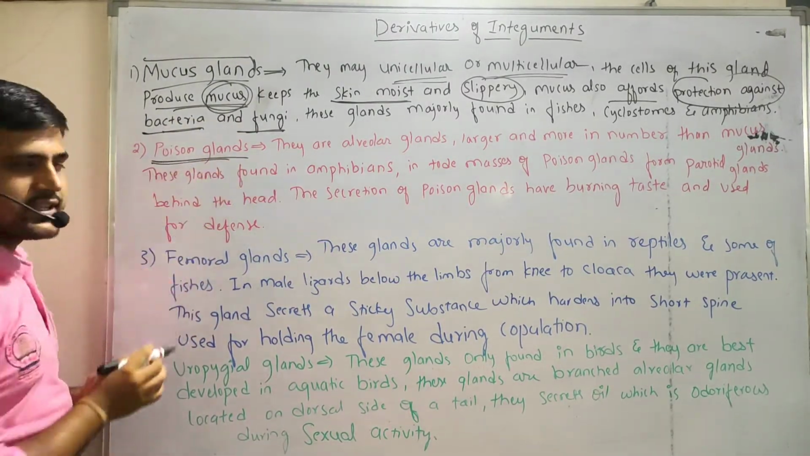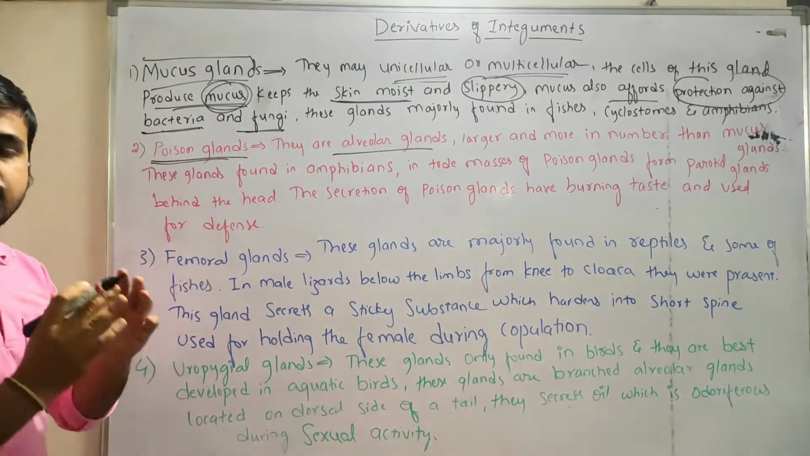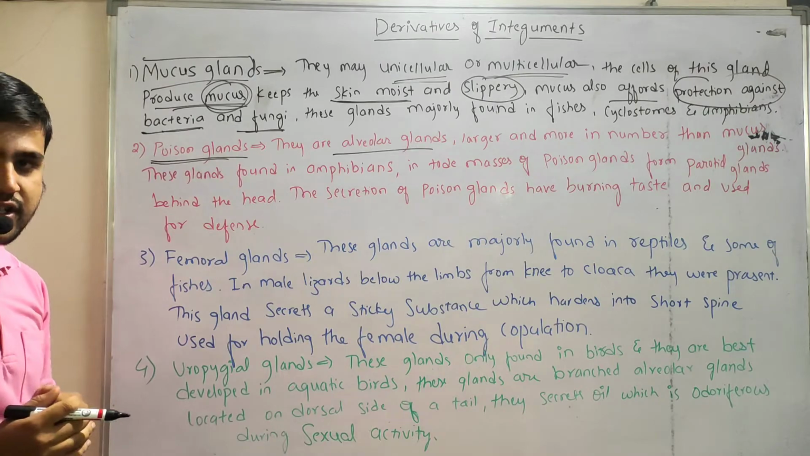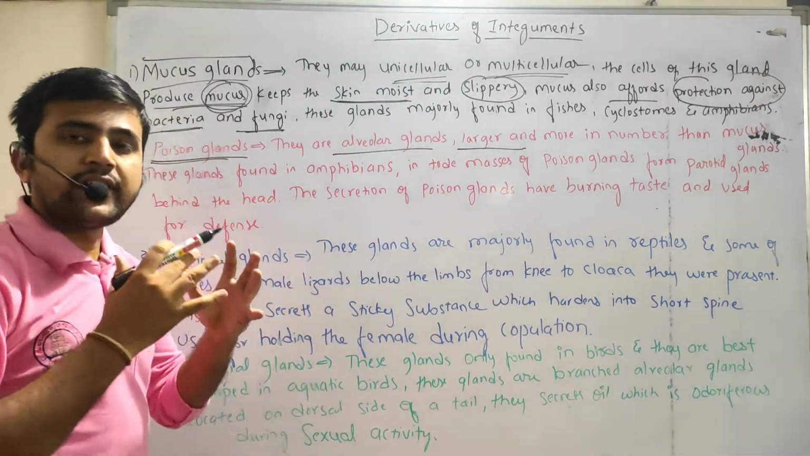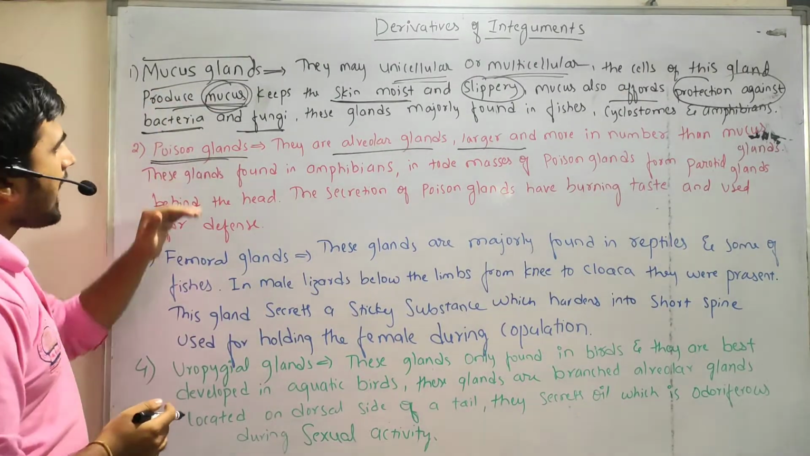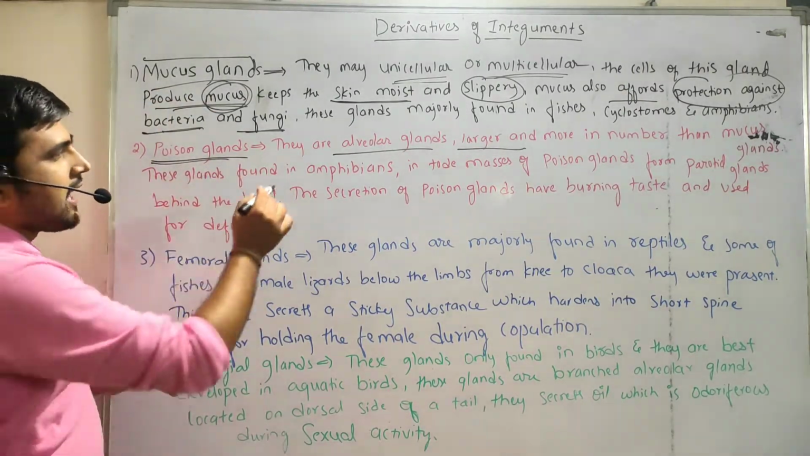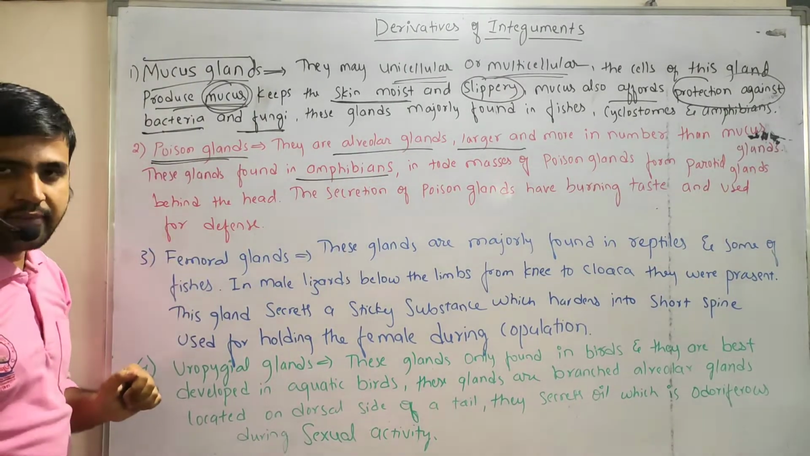So in case of Poisson glands, they are alveolar glands. They show a flask-shaped structure, right? And they are large, meaning they are very large in number as compared to the mucus glands, right? And these glands are found in amphibians. The majority of the glands are found in amphibians.